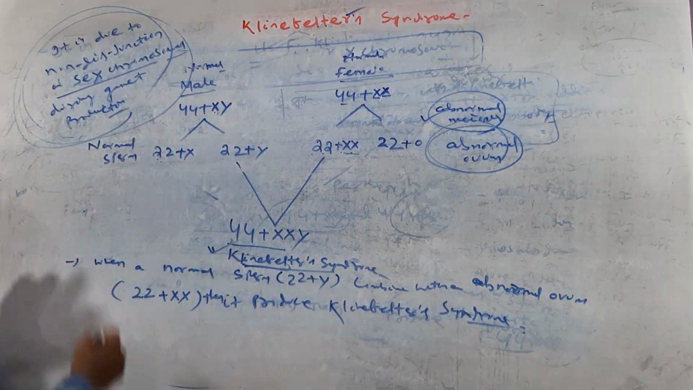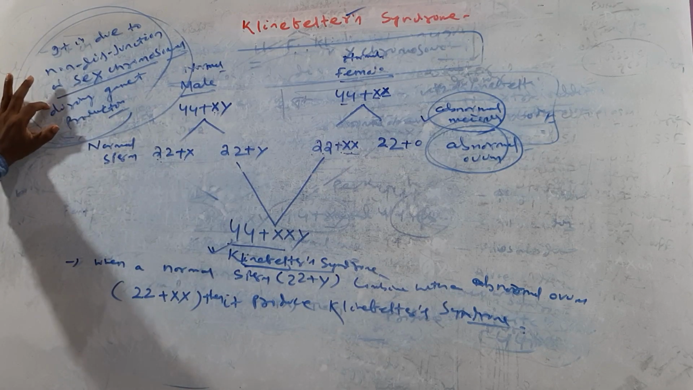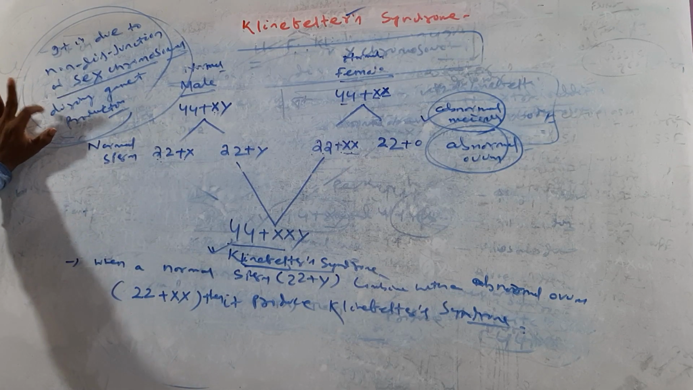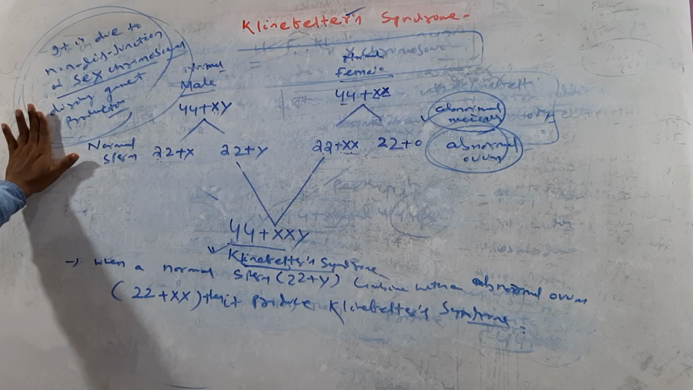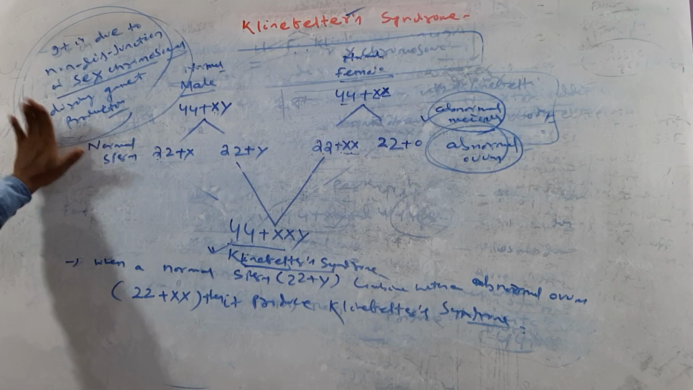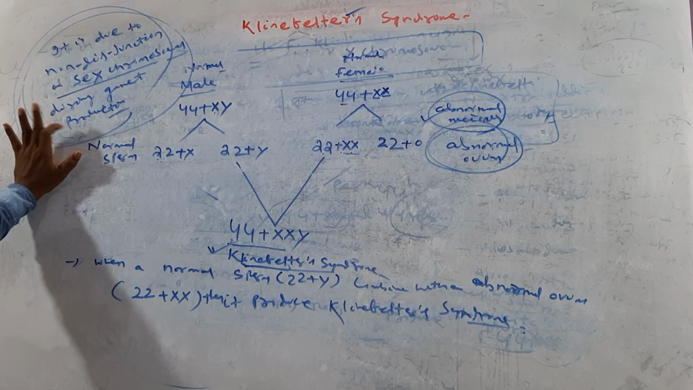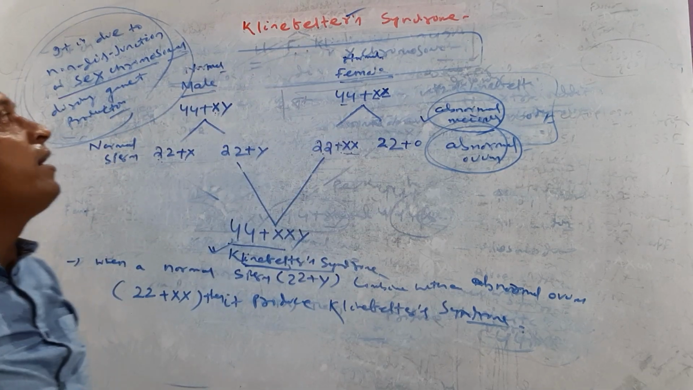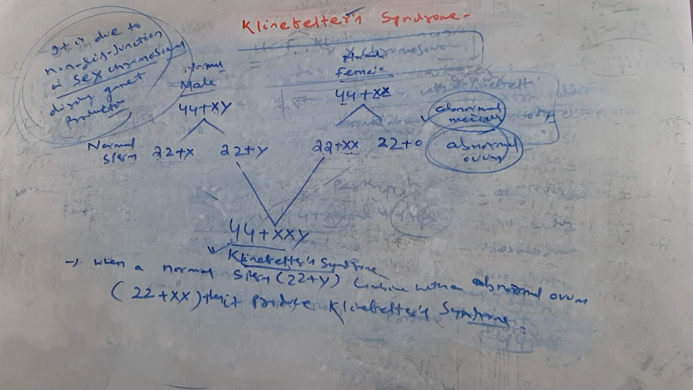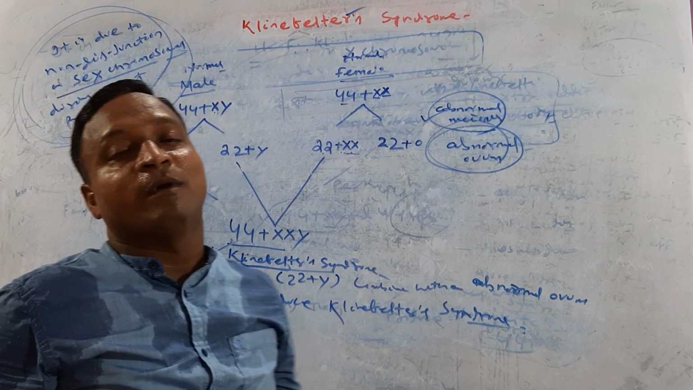Okay, try to make another point. It is due to non-disjunction of sex chromosomes during gamete production. Okay, clear. This is the basic fundamental about Klinefelter syndrome.